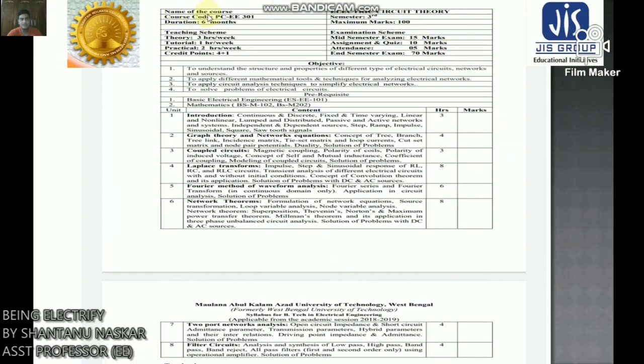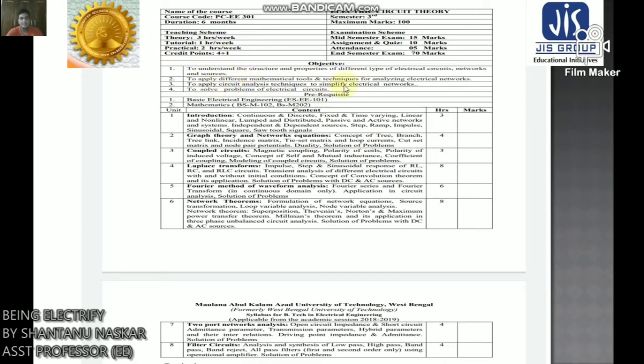So this is your syllabus. Name of the course is Electric Circuit Theory. Course code PCEE301. Semester is third, that means second year. Teaching scheme: theory class 3 hours per week, tutorial 1 hour per week, practical 2 hours per week, and this is your credit point 4+1.